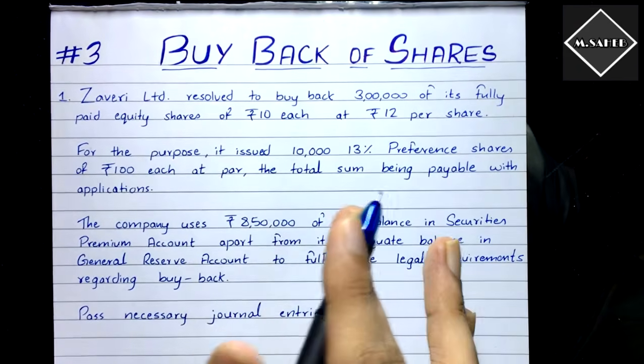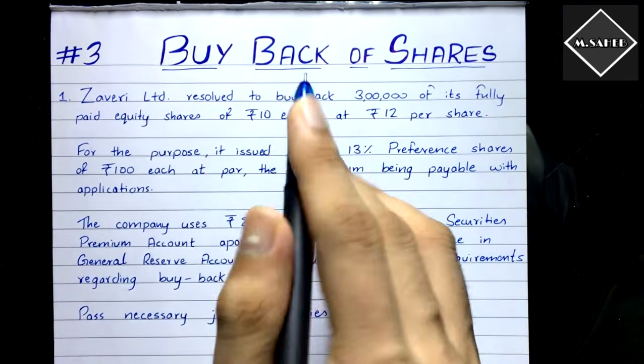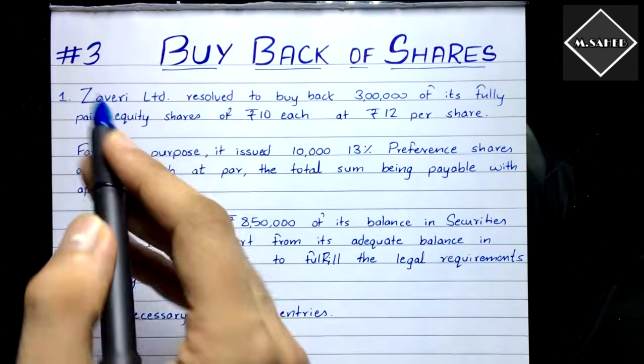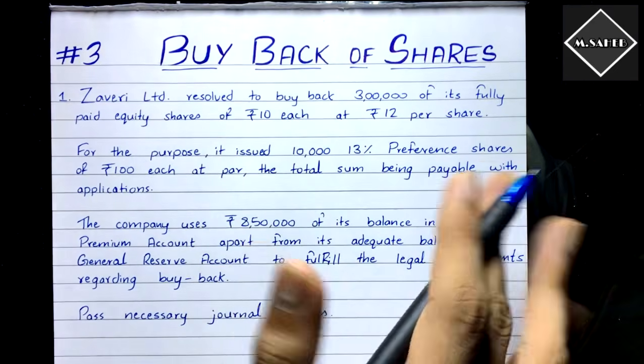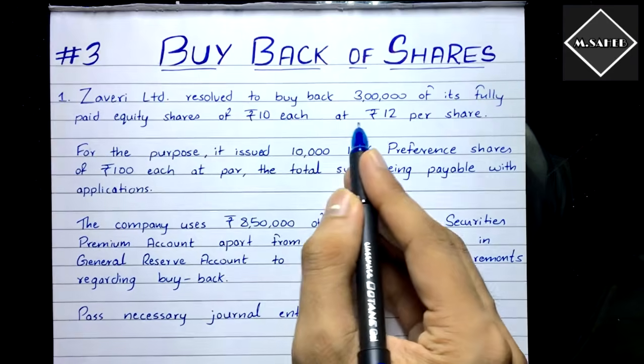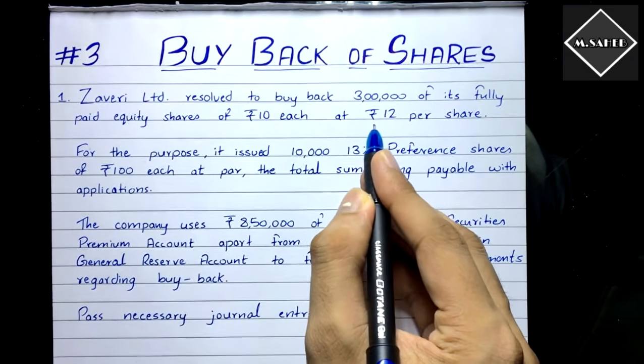They are fully paid up, so you don't have to worry about partly paid up shares and passing additional journal entries to make them fully paid up, because here the shares are already fully paid up. Clear? And then they have given us the face value of these shares, rupees 10 each, and the buyback price is also given, that is rupees 12.